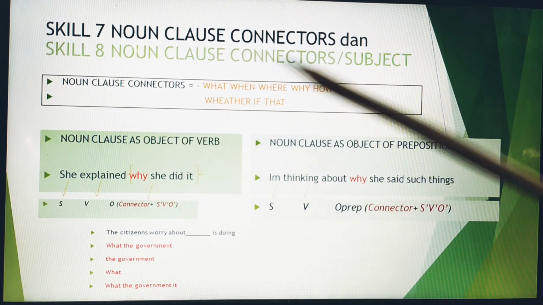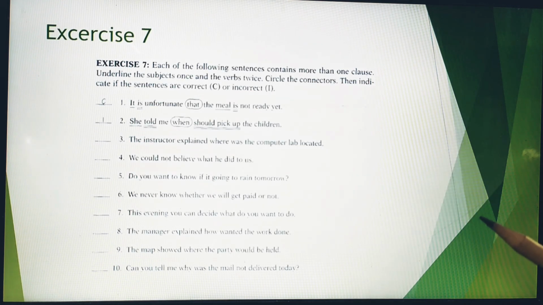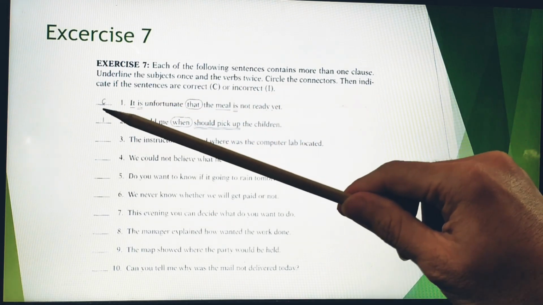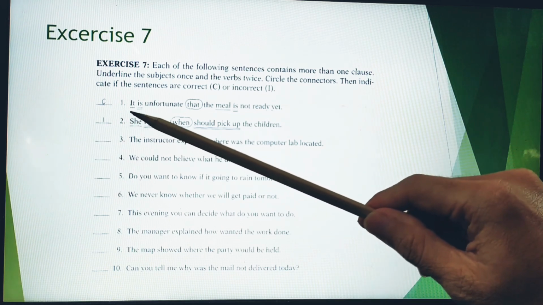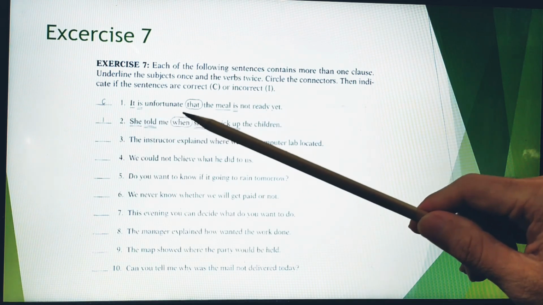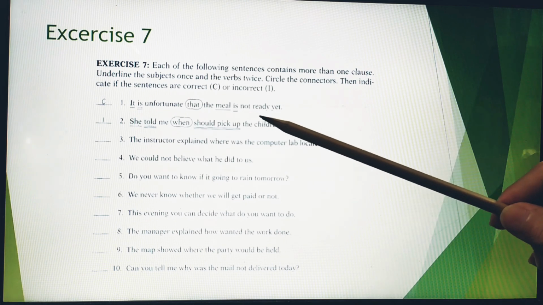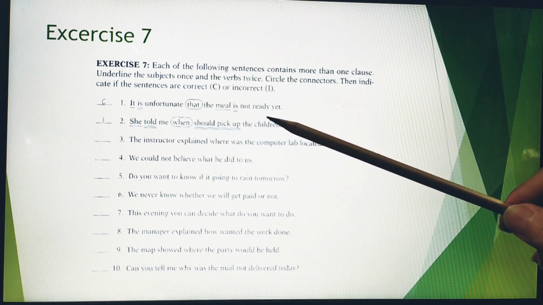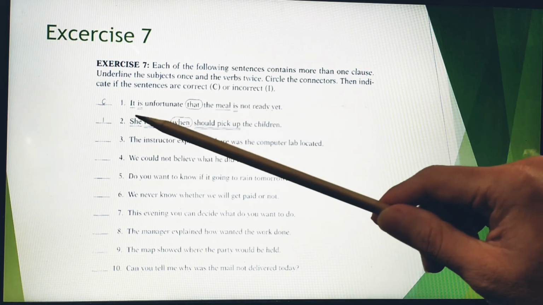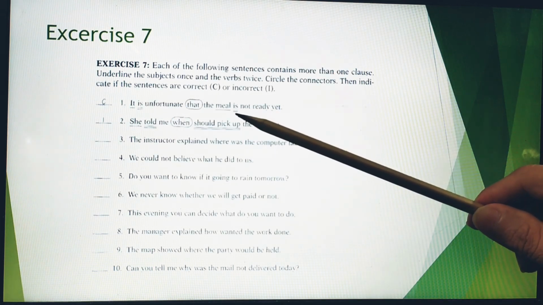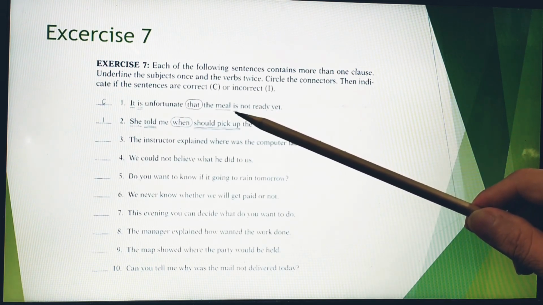Next, go to the following exercises. Exercise 7. As we have done before, decide correct or incorrect first. The first one is correct: It is unfortunate that the meals is not ready yet. You can identify which ones are verbs. This is a verb and also this is a verb. But which one is the main verb?